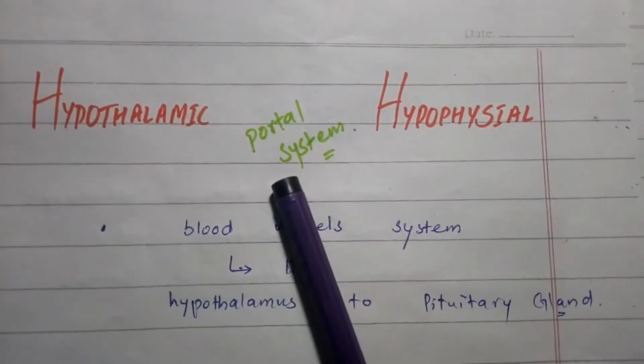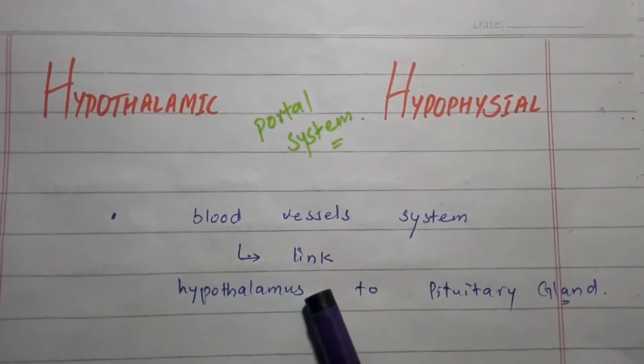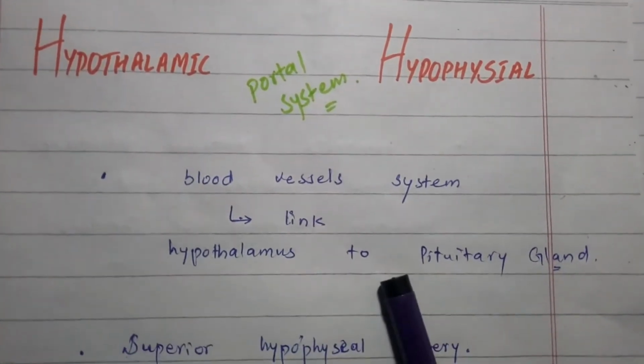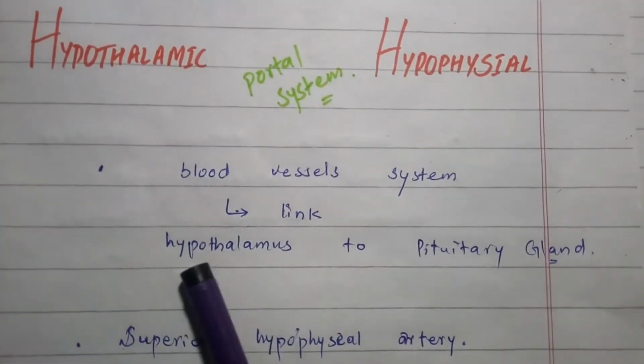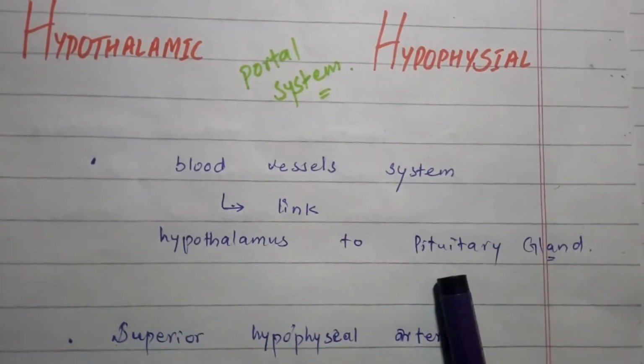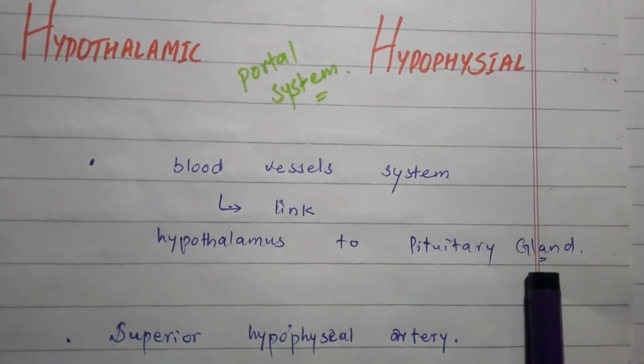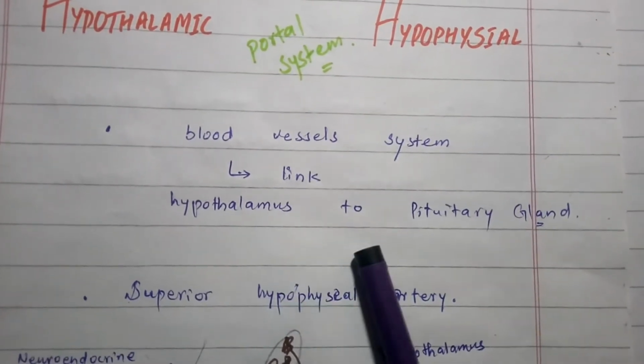Hypothalamic hypophyseal portal system is the system of blood vessels that link the hypothalamus to the pituitary gland. More precisely, the lowermost portion of the hypothalamus with the anterior lobe of the pituitary gland. The pituitary gland is a highly vascular gland.